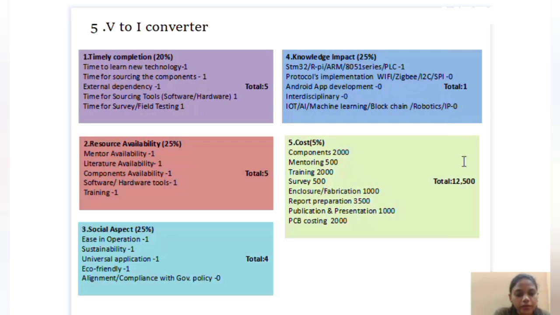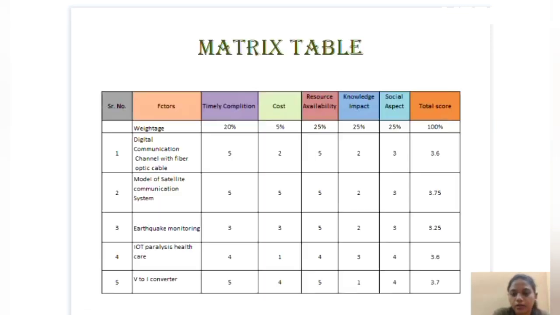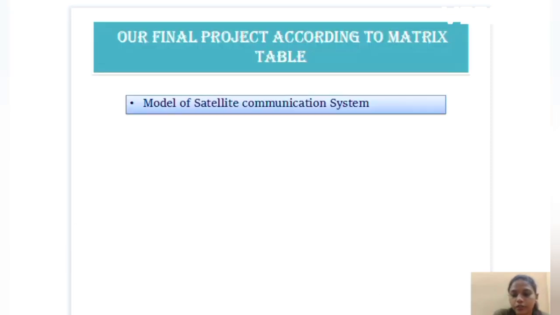And next parameter is cost. Calculating all the component, mentoring and other costs, we have given marks to this project, and accordingly we give total marks in the matrix table. Similarly, the total score of each project is given in the matrix table. And here the model of satellite communication system project got the high score, so we keep this project as the final project.